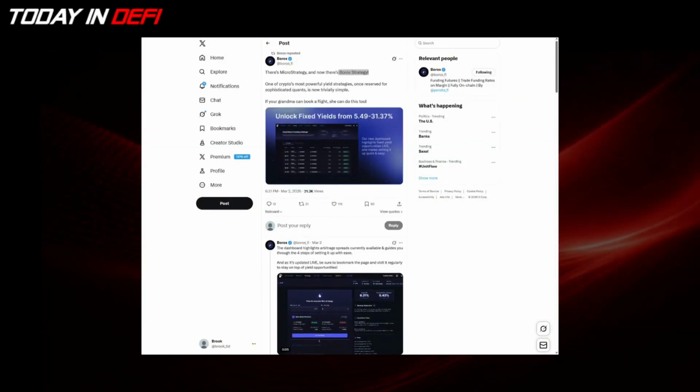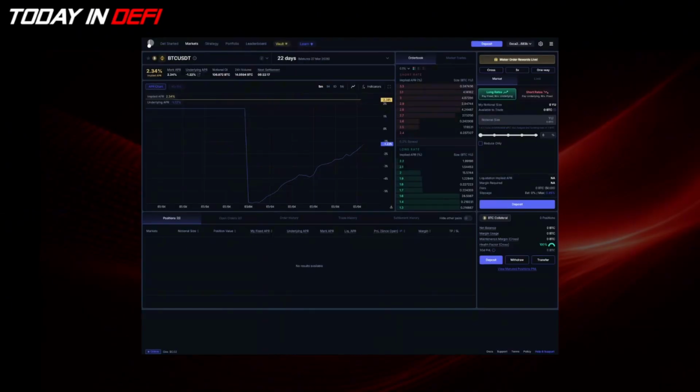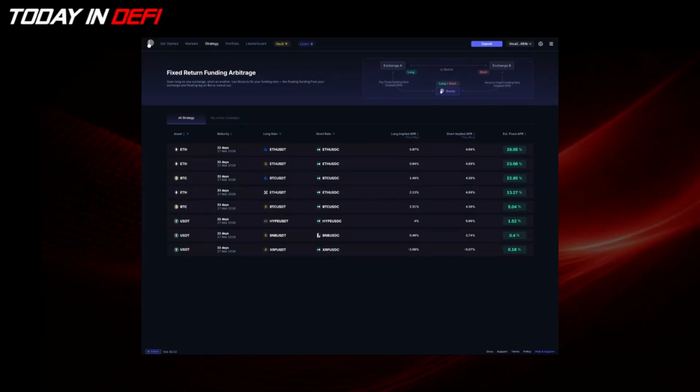I would like to talk about an interesting new feature from Boros, which is the strategy section. The strategy section on Boros helps you put together fixed return funding rate arbitrage strategies.